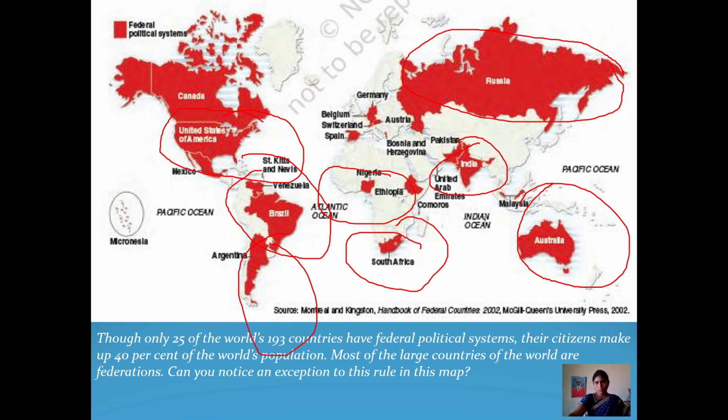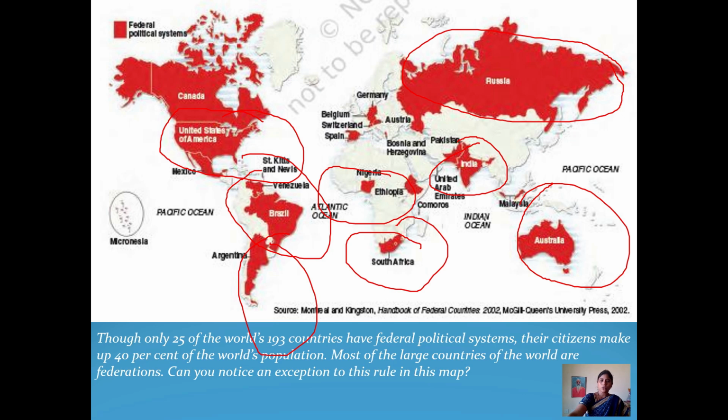So almost all of the big countries of the world are following the federal form of government. Even in India also we are following the federal form of government.